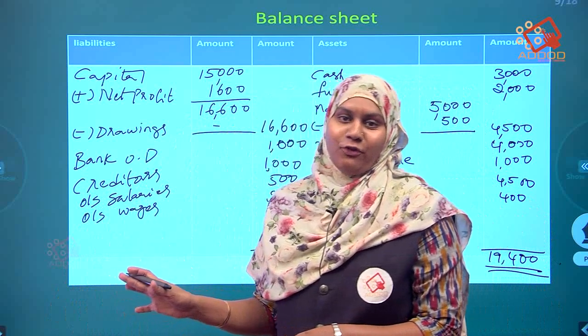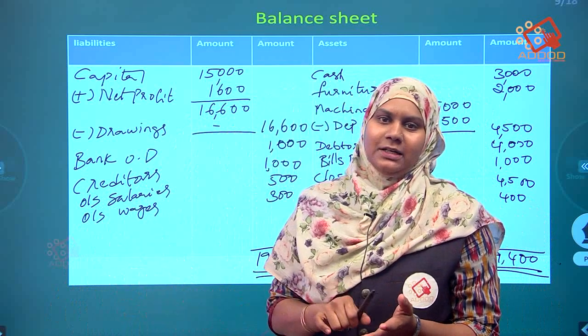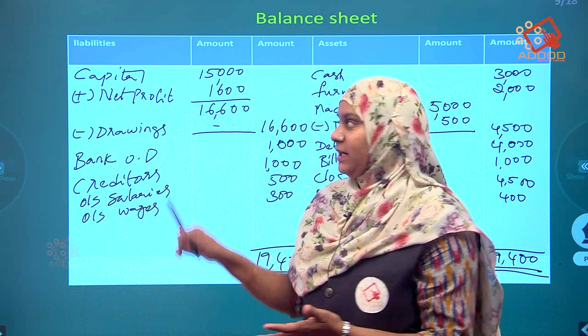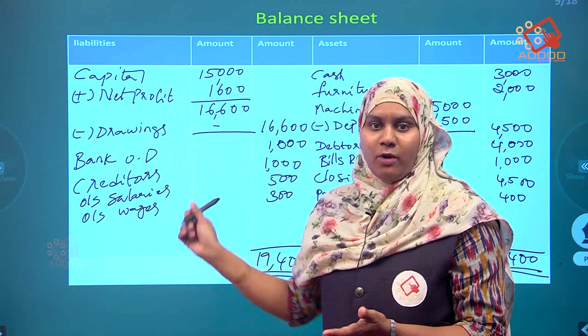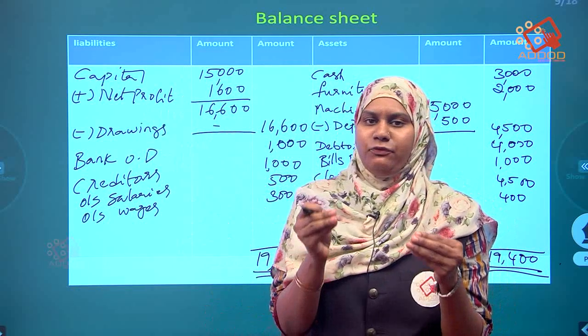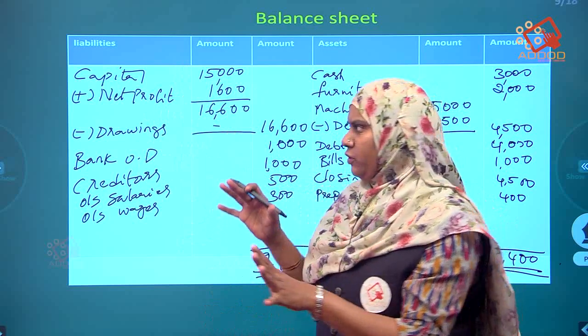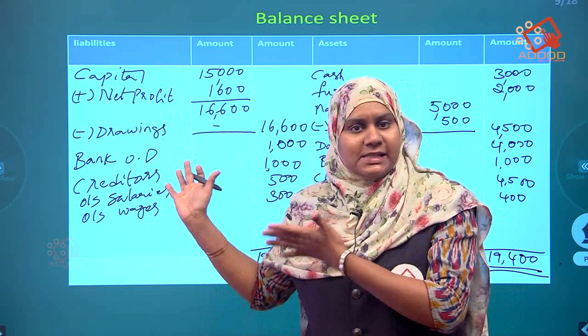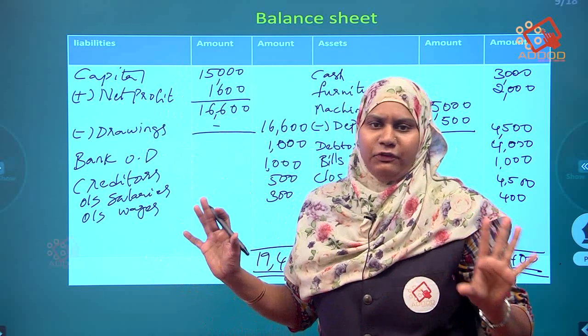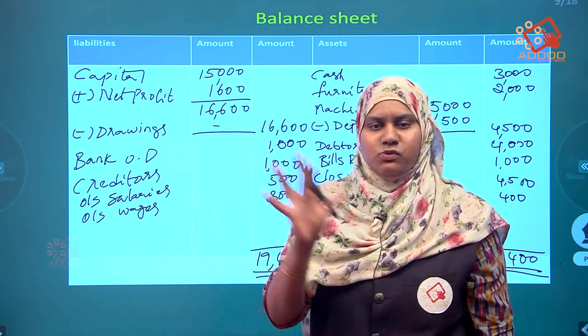All the rules should be followed. Draw the table: DR, CR, liabilities, particulars, amount. For this minimum formality, if you fill it up, you are going to get 5 marks out of 20. If you post the items inside the tables, you will definitely get 15 marks. If the complete sum is right, it means 20 marks.